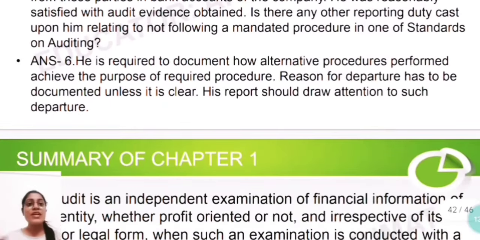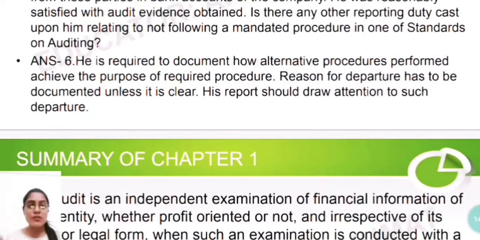This is the question. So now he is required to document, meaning write, how the alternative procedure performed achieves the purpose of the required procedure. The auditor has taken the alternative procedure of getting the details from the sales, from the e-way bills and e-invoices, instead of external confirmation.